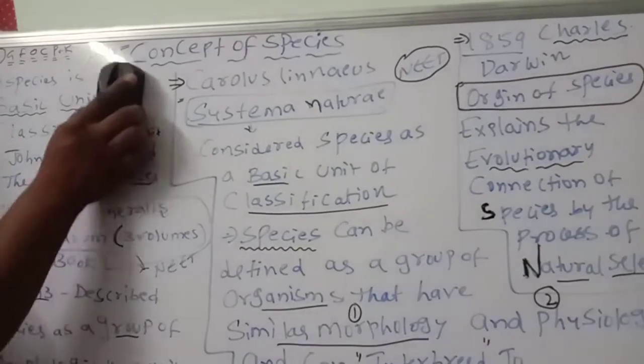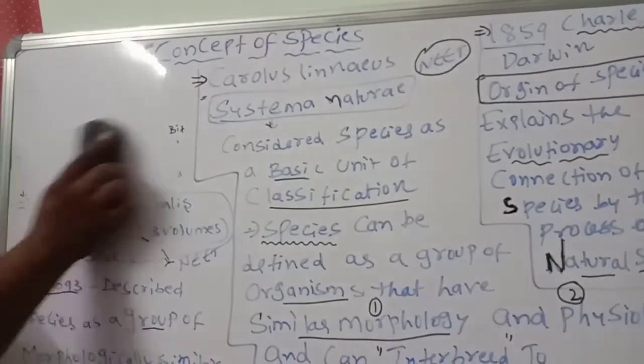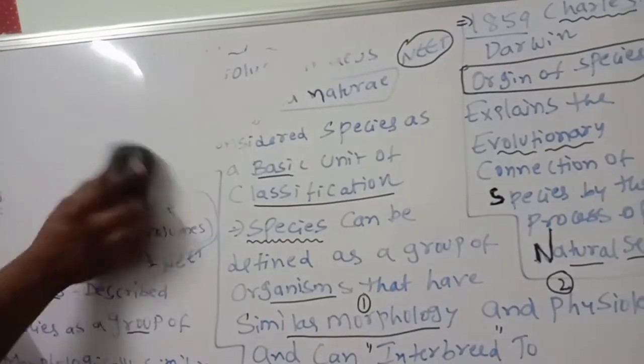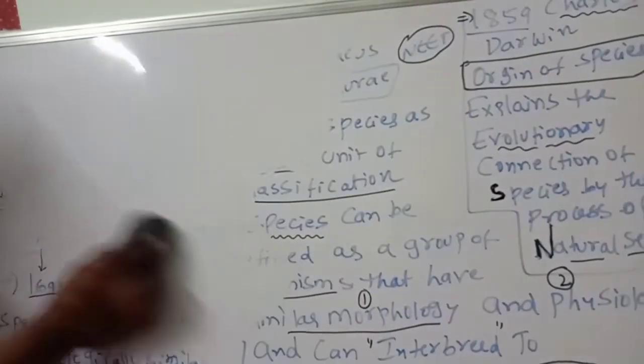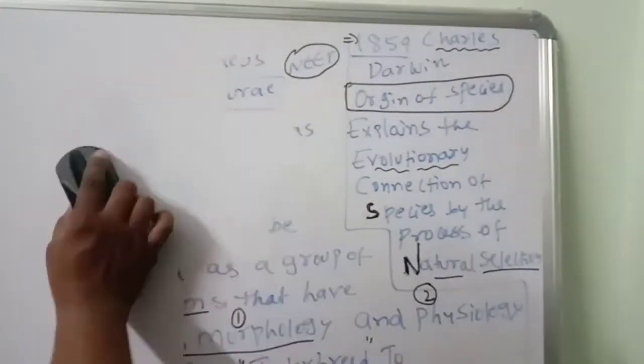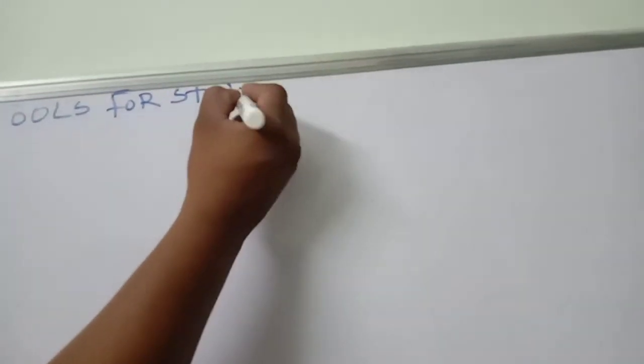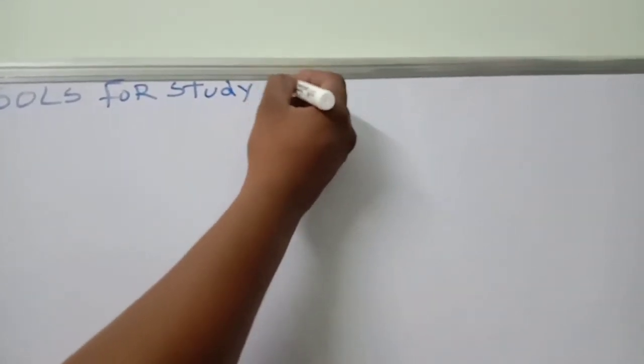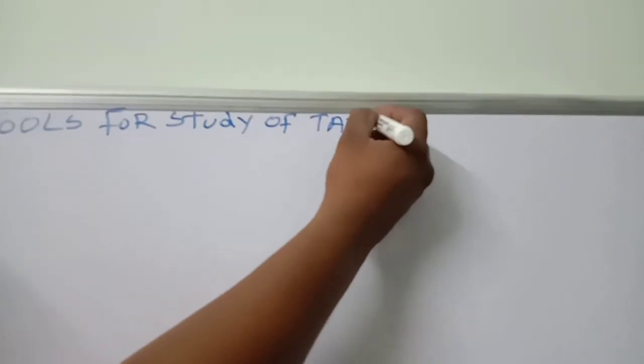Next, tools. What you call the tools for the study of taxonomy. Observe very carefully: tools for study of taxonomy.